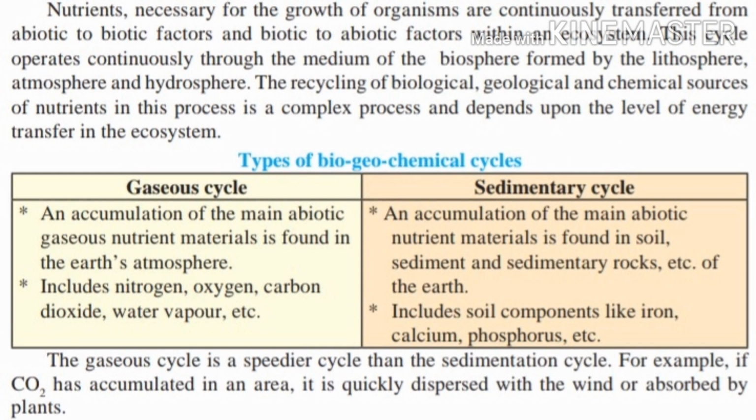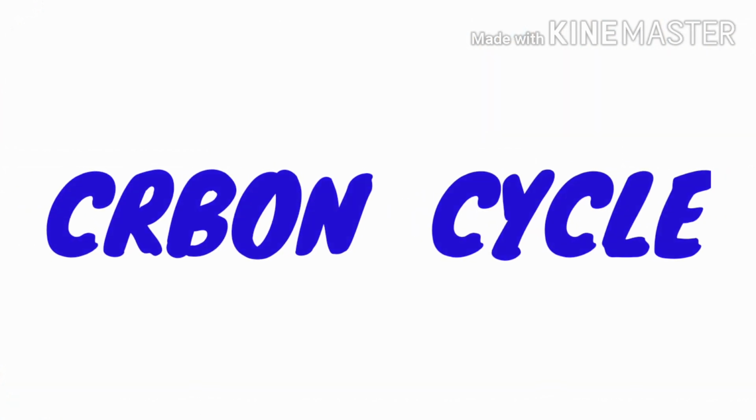There are two types of biogeochemical cycle, that is gaseous cycle and sedimentary cycle. The gaseous cycles include nitrogen, oxygen, carbon dioxide and water cycles, while the sedimentary cycle includes the mineral cycles like iron, calcium, phosphorus, which are found in the soil. Now let us learn the first, the carbon cycle.